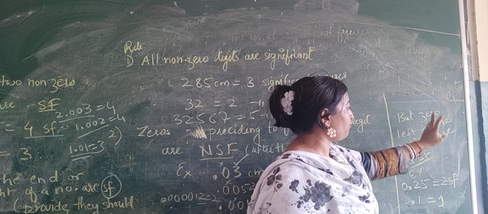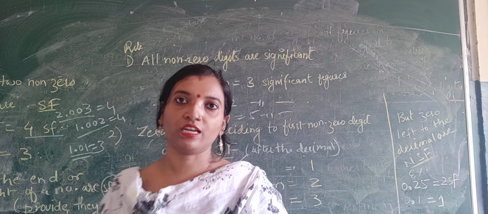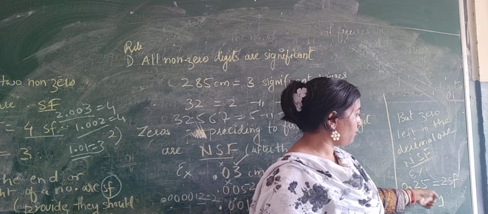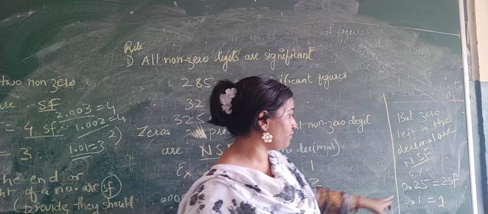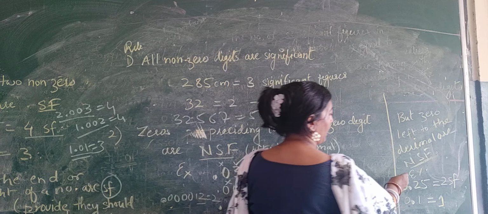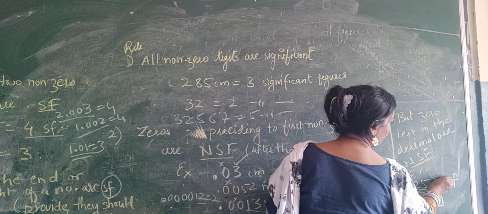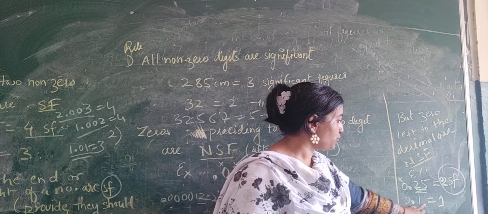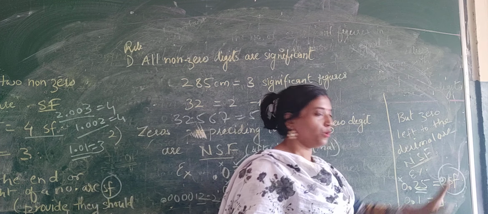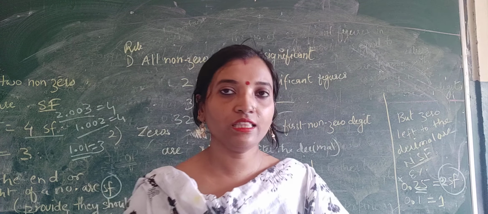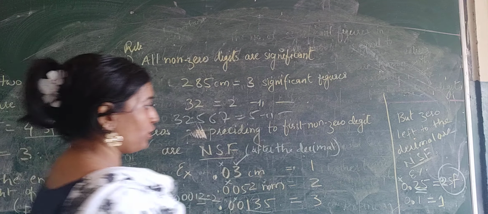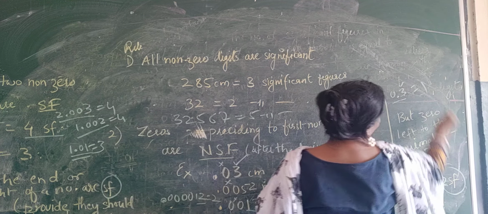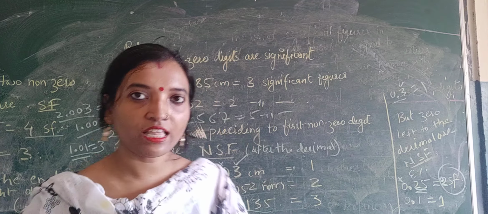But 0 to the left of the decimal will be non-significant. 0 to the left of the decimal, right? 0.25. Okay? In 0.25, this 0 will not be counted and this 2 will be counted. So your significant figure will be 2. Okay? Then 0.1. How many? 1. Understood? Like this. Okay? You can make your examples. 0.3 you can write. How many? Only 1. Okay? So these are the examples.